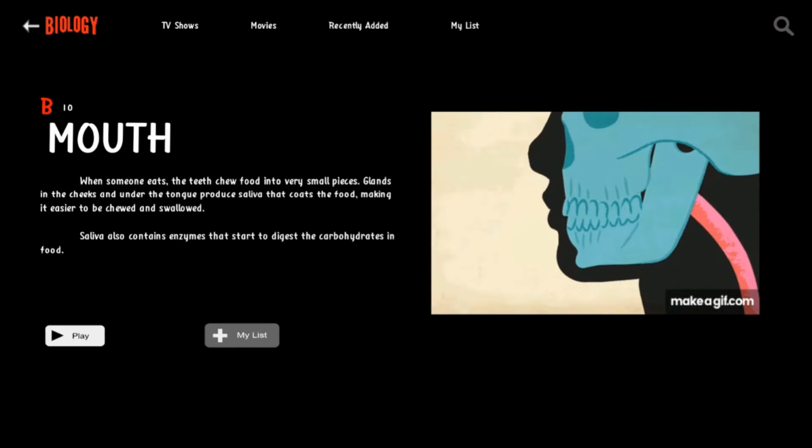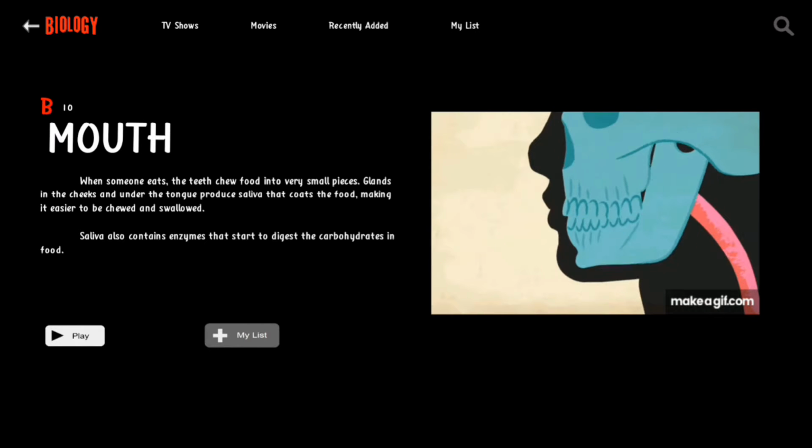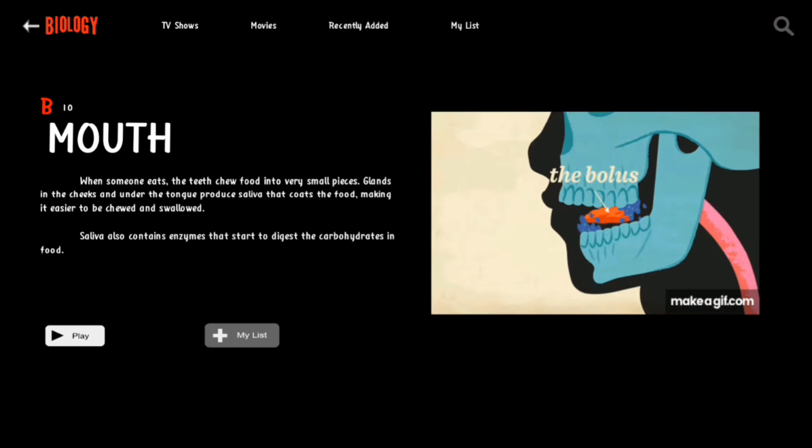Mouth. When someone eats, the teeth chew food into very small pieces. Glands in the cheeks and under the tongue produce saliva that coats the food, making it easier to be chewed and swallowed. Saliva also contains enzymes that start to digest the carbohydrates in food.